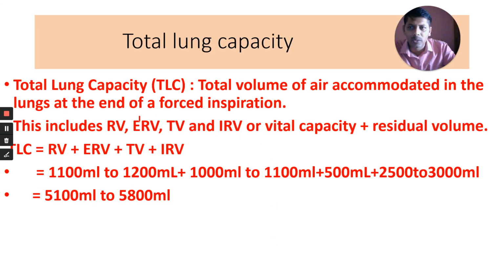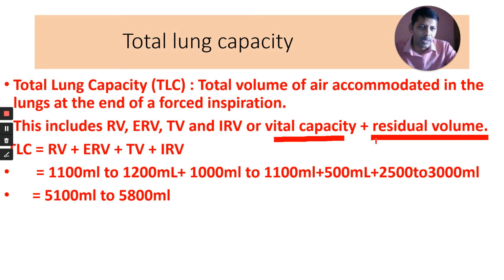The last one is total lung capacity: total volume of air accommodated in the lungs at the end of the forced inspiration. It includes RV, ERV, TV, IRV, or vital capacity. You can also write this as vital capacity plus residual volume.